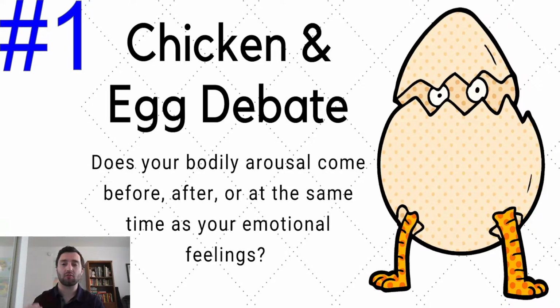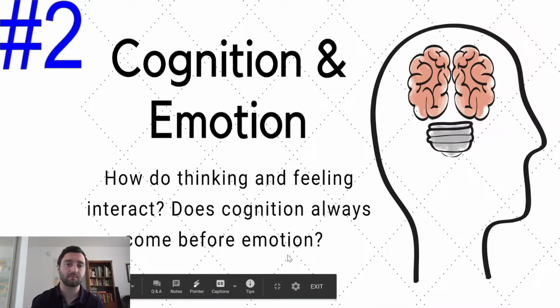Fear is an example that we'll often use. When you are afraid, do you feel the emotion of fear at the same time that our body reacts? Does our body react before? Does our body react after? That's the first debate. What's coming first?